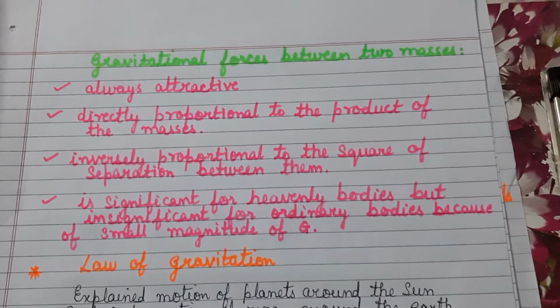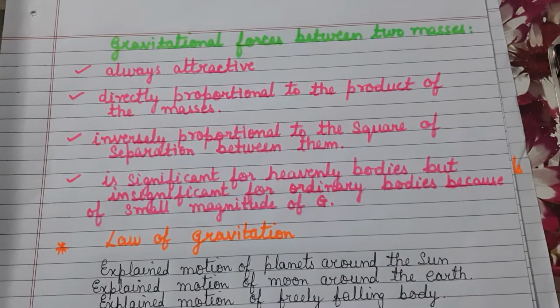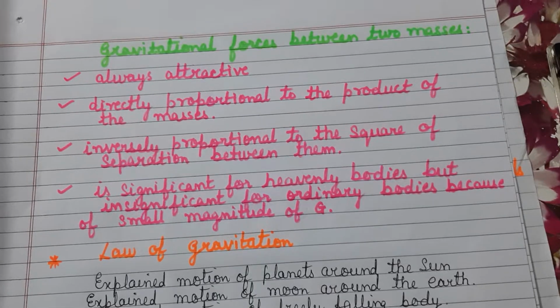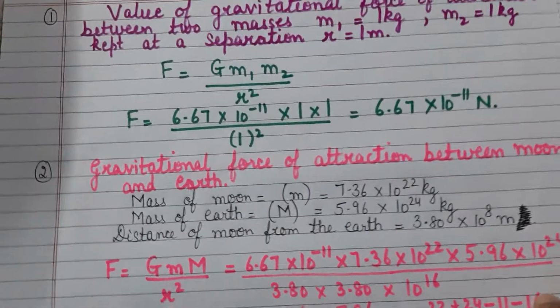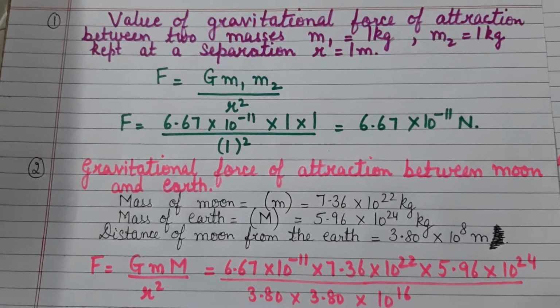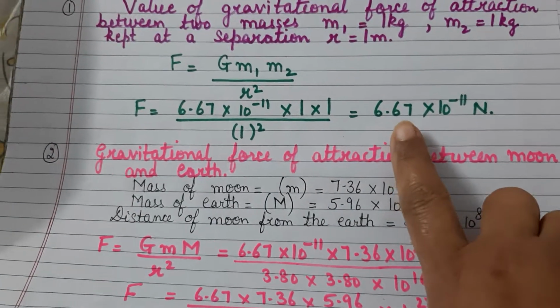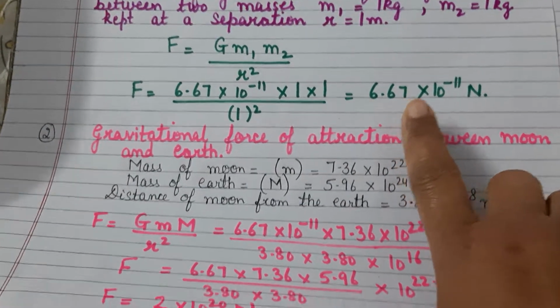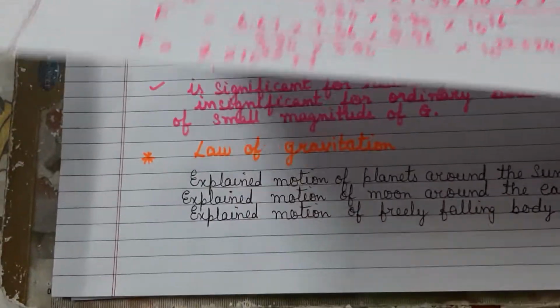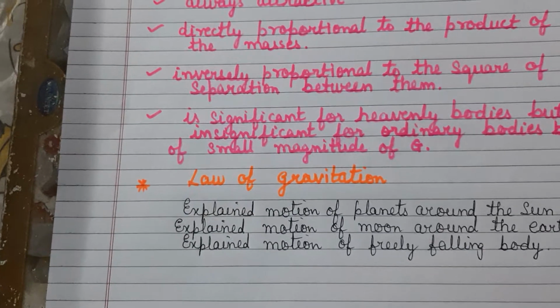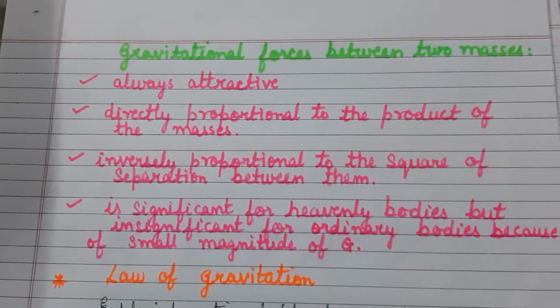Okay, children. Now, here's the continuation of what I was teaching you. I explained, in fact, I calculated two different values of the gravitational force of attraction. One was between two very, very minute masses, and the other was between large masses, that is the moon and the earth. And from that, what conclusion did I draw? I drew the following conclusion.